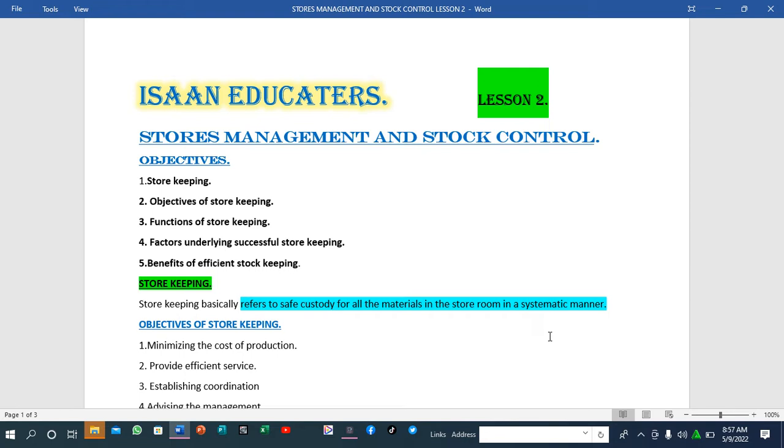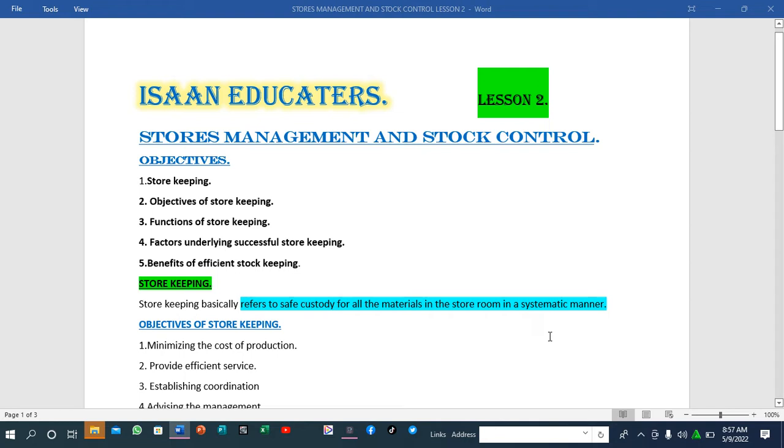Our objectives for today: we are going to learn about storekeeping. We're also going to learn about the objectives of storekeeping, the functions of storekeeping, factors underlying successful storekeeping, and lastly, we are going to discuss more about the benefits of efficient storekeeping. So we want to ask ourselves, what is storekeeping?